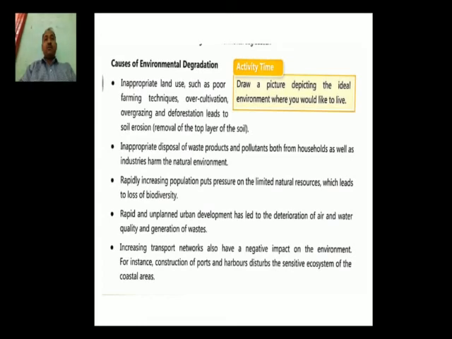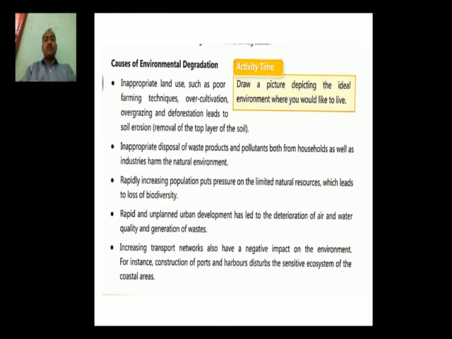Suppose poor farming techniques, overcultivation. Overcultivation means if you take the production of the same crops throughout the years. Overgrazing, if we take the animals or the cattle in the same field continuously, definitely fertility of the land will be decreased there. Deforestation, if you cut forest, the first layer of the soil will be removed. So these things are responsible for the degradation of environment.